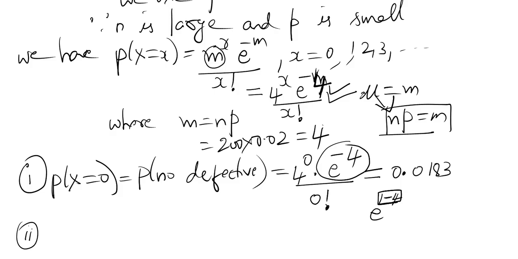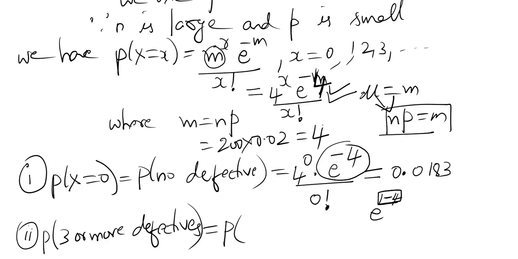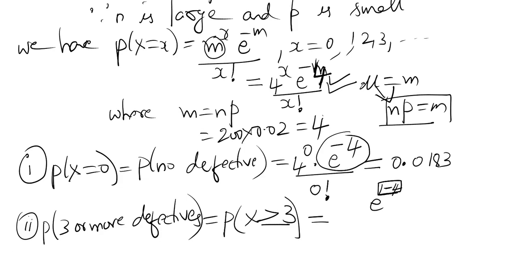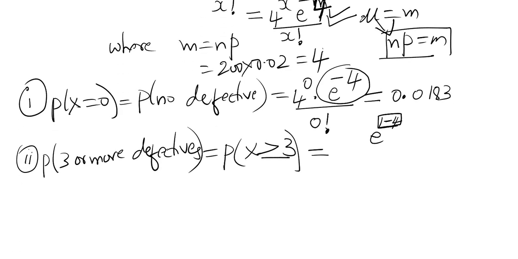The second question is the probability of 3 or more defectives. 3 or more defective means we have to take p of x greater than or equal to 3. It includes 3 and more than 3. If you go in this direction, it will be very difficult to find the probability.